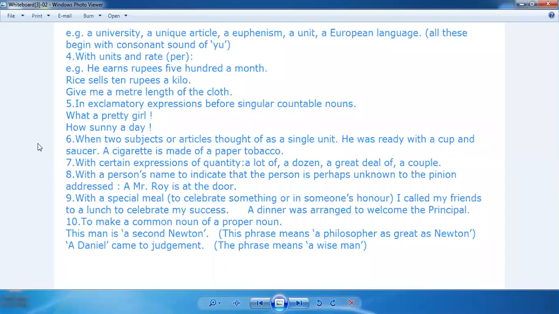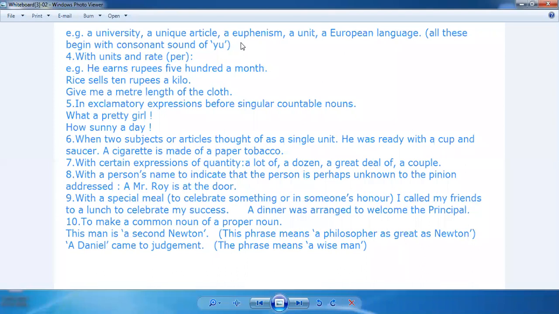For example, a university, a unique article, a euphemism, a unit, a European language. All these begin with the consonant sound YU. इसलिए हम यहाँ पे we do not use an here. Though they start with U or E, still we do not use an. With units and rates, for example, he earns rupees 500 a month. Rice sells 10 rupees a kg. Give me a meter length of cloth.